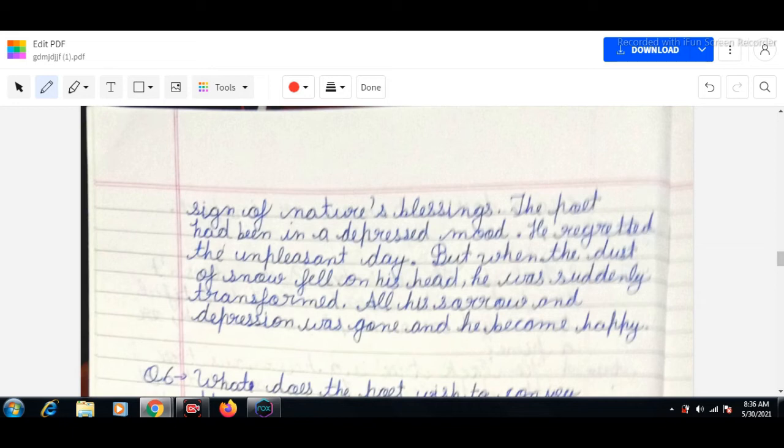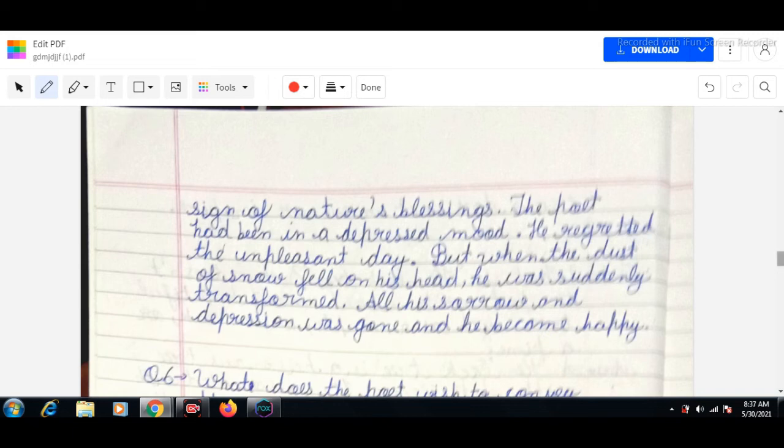He regretted the unpleasant day, but when the dust of snow fell on his head, he was suddenly transformed. All his sorrow and depression was gone, and he became happy.